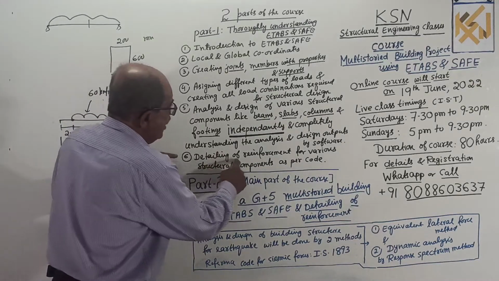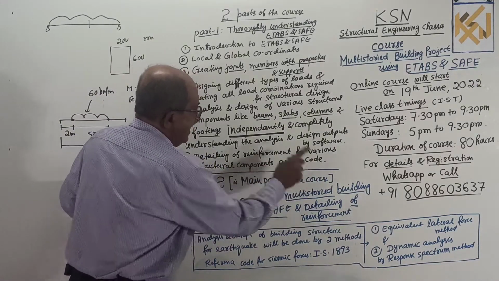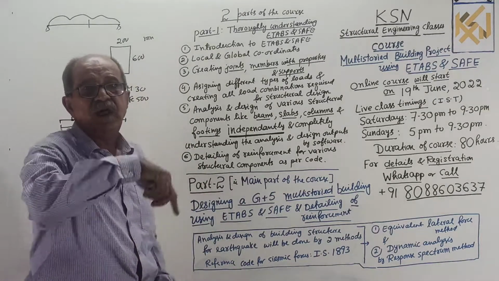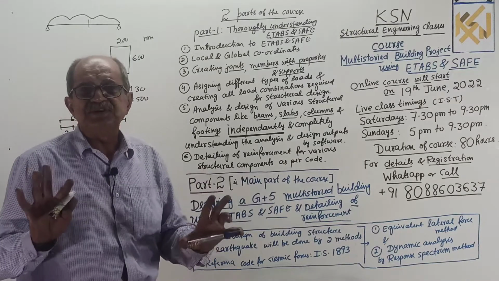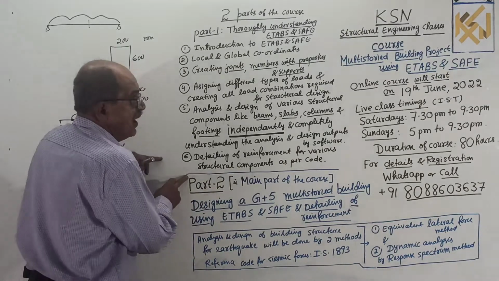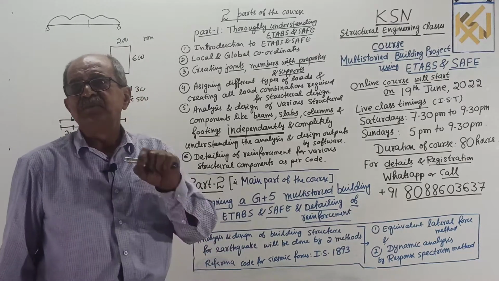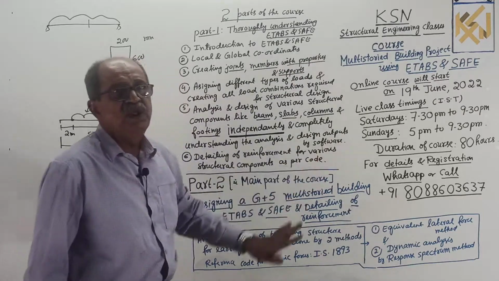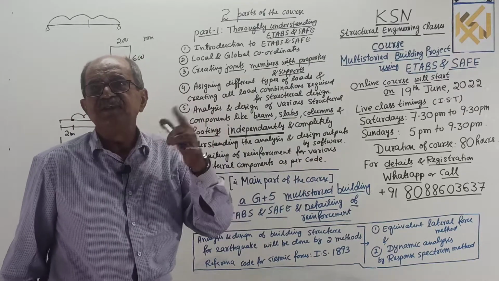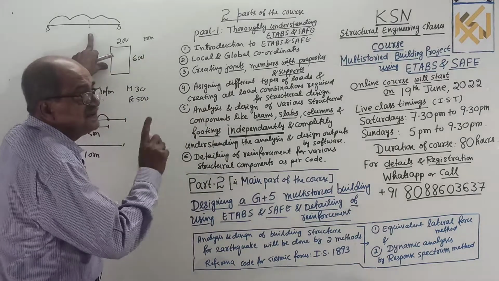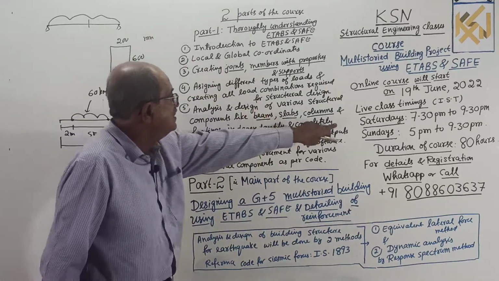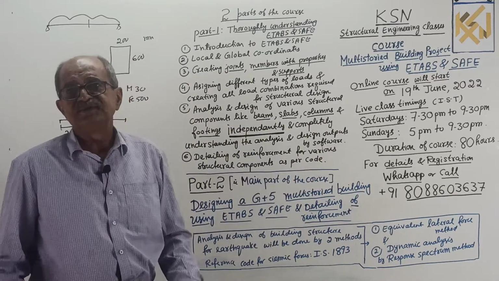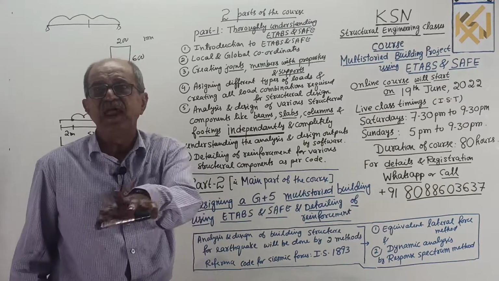Next, detailing of reinforcement for various structural components as per code. Sufficient here. These are all the prerequisites. Everything will be told in a systematic way, so that by the time you come to part 2, you will have 100% grip on the software. And along with that, you will have sufficiently good structural knowledge. Some of the designs in that 125 hours, I skipped so that I can do them here. So that is an extra benefit for you. But if you join only the software side, you are supposed to know some basic part. That I will tell at the end of the class.